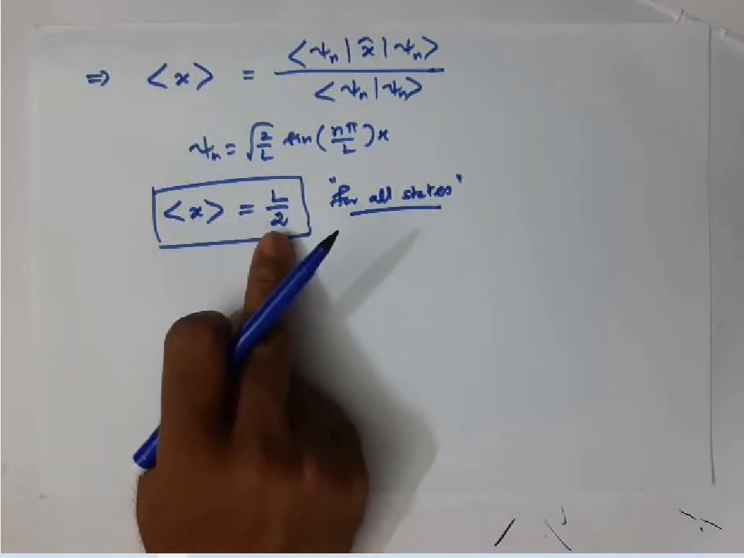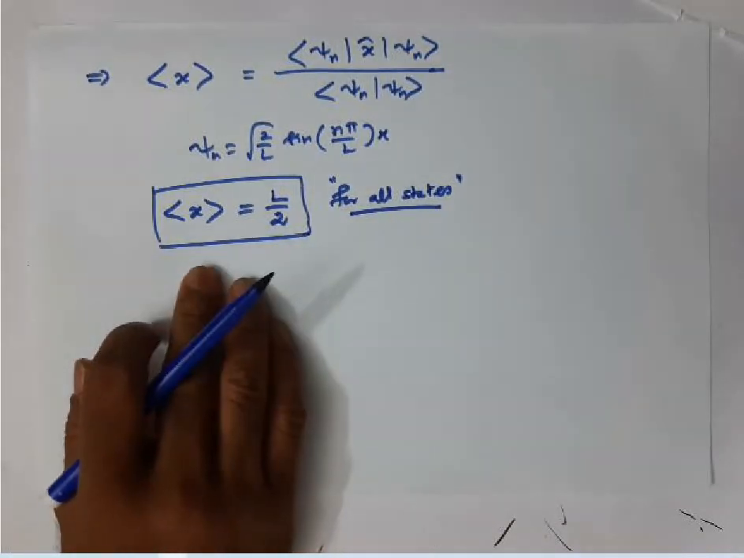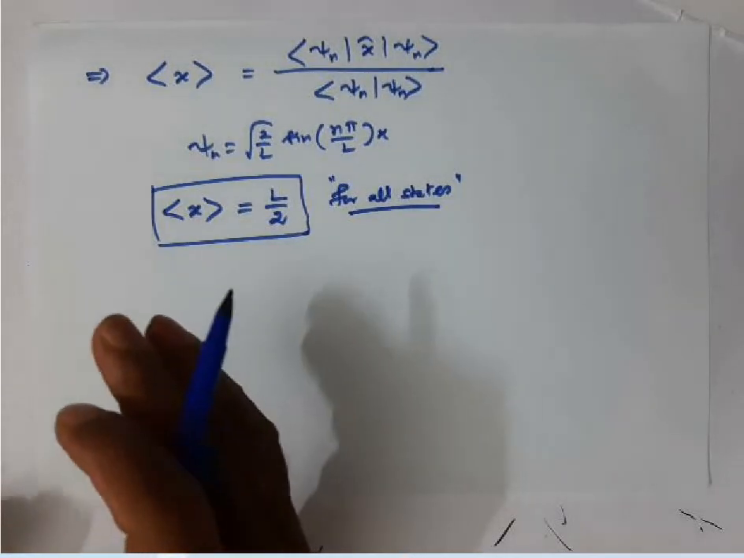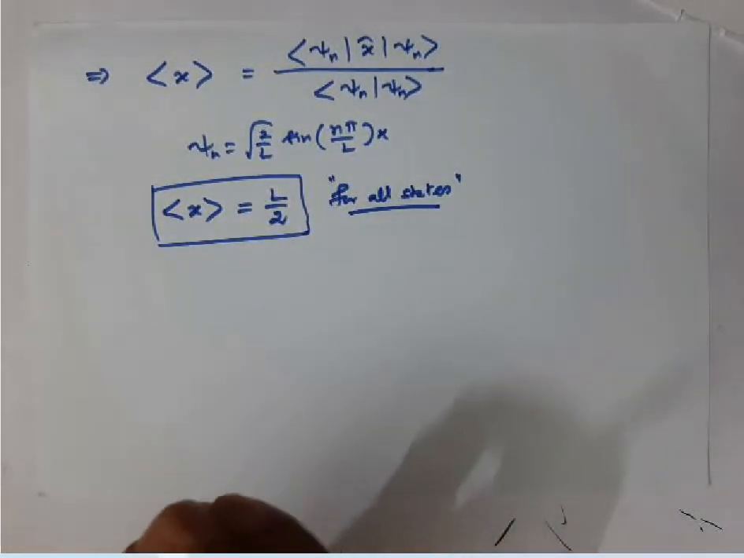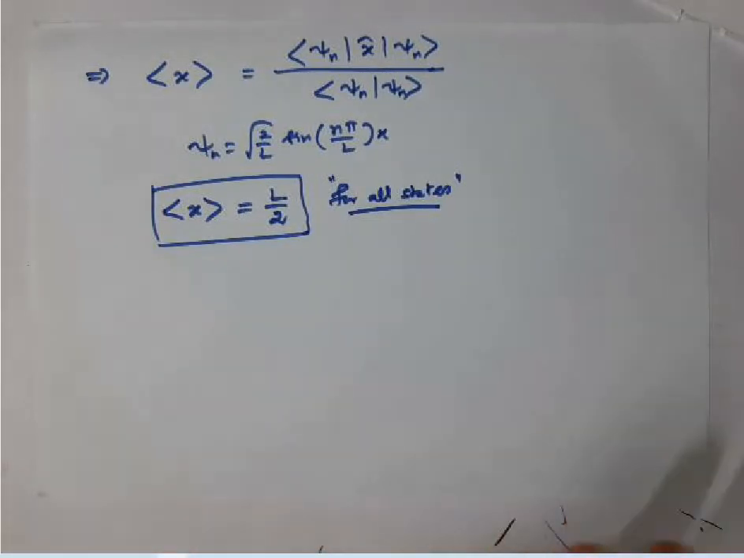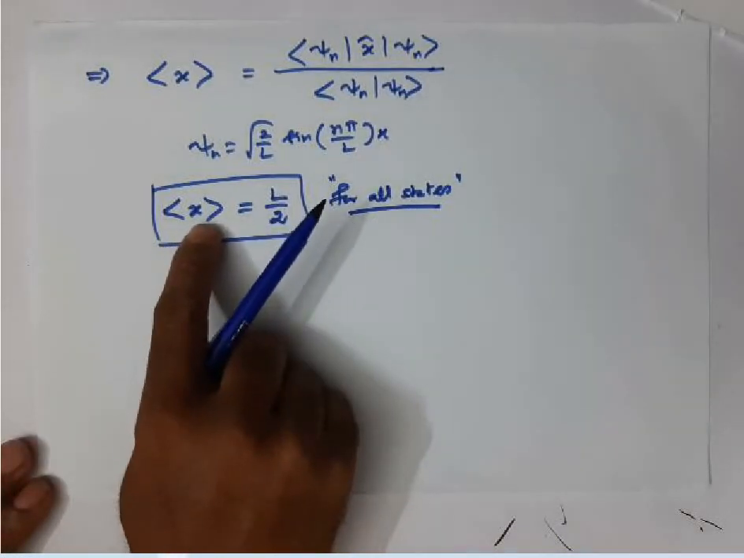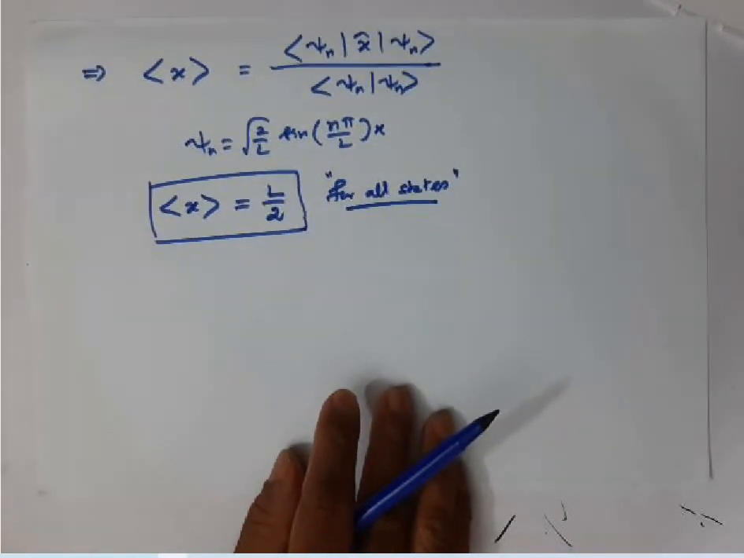Average value doesn't mean that the particle is present at the middle of the box, no. It may be present from 0 to L by 2, or it may be present from L by 2 to L, anywhere. But if you calculate the average of all the possible positions, then the average value comes out like this. So the average value of position is L by 2 for all the states, irrespective of the value of n.